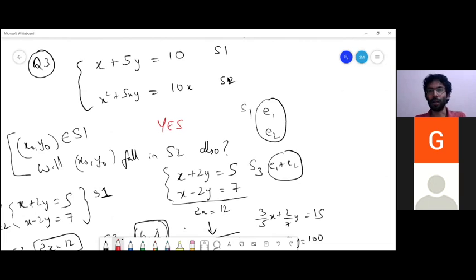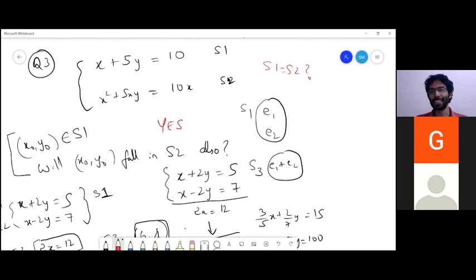Now, can you say that S1 is equal to S2 with this? No, because then we have to justify if every element of S2 also lies in S1. Right.